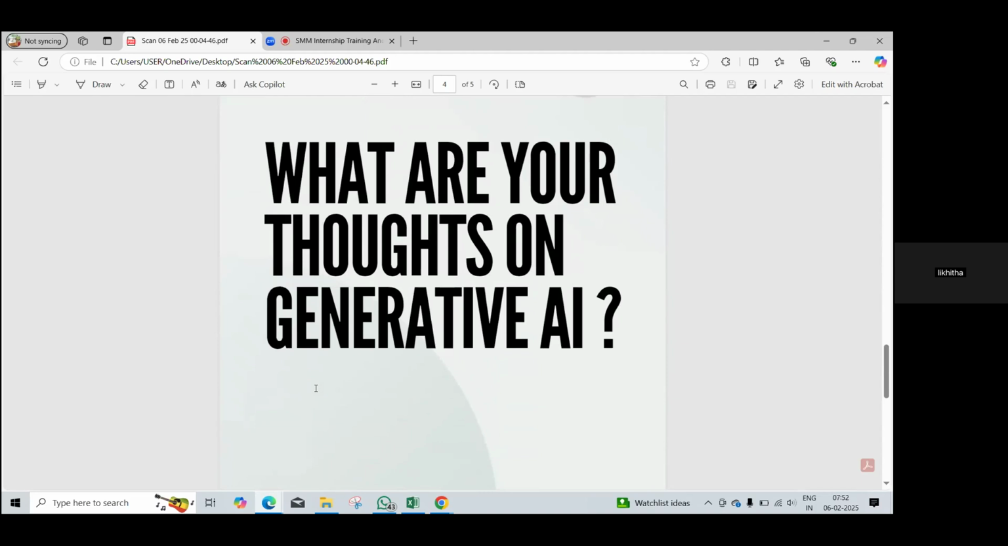Because when I look at this question, Likita, think of it now from the consumer side. You are the one who is consuming the post, and you see, what are your thoughts on generative AI? So is this an open-ended question or a closed-ended one? Let's try to understand the difference. An open-ended question can have multiple answers. Like, how are you doing today? I'm doing good, I'm going for a run, I'm going to a restaurant. There could be multiple answers.